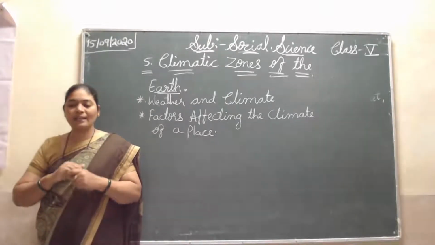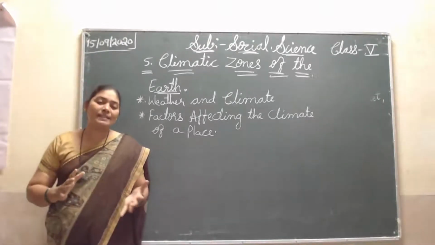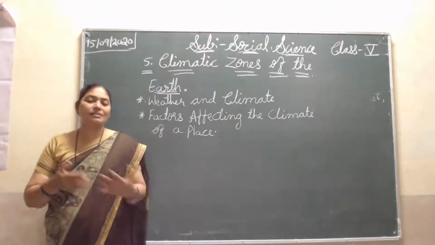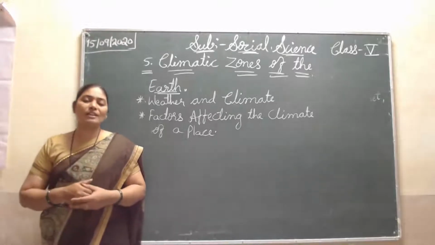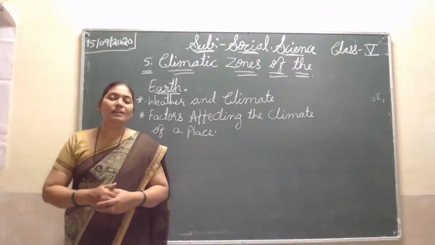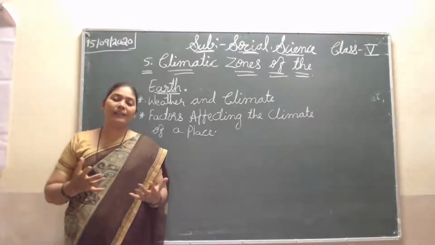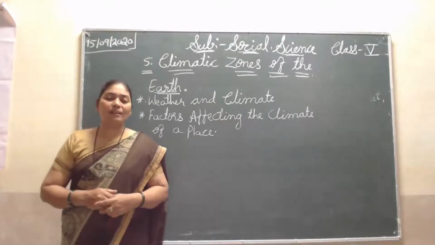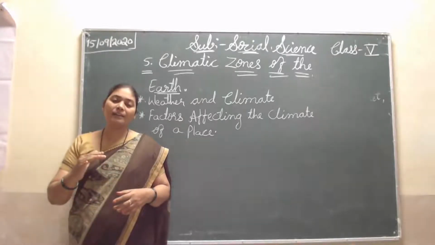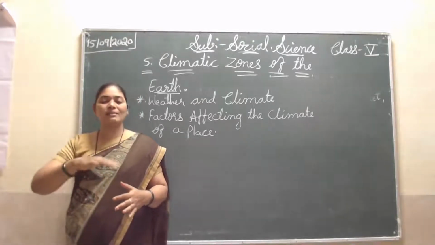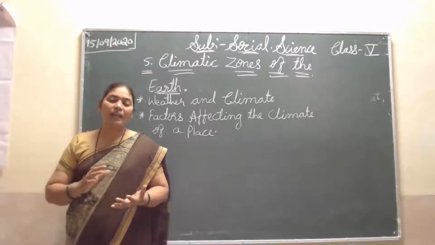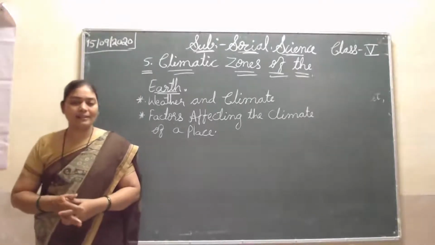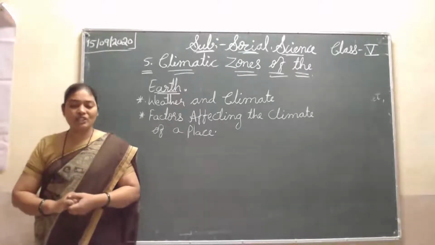Then we say the climate of a region determines the vegetation of the area. For example, in our place when it is the rainy season, our vegetation is green and the forest is very nice. But when winter starts, the greenery stops and turns yellow. Then when summer starts, everything dries. So it affects the vegetation also.